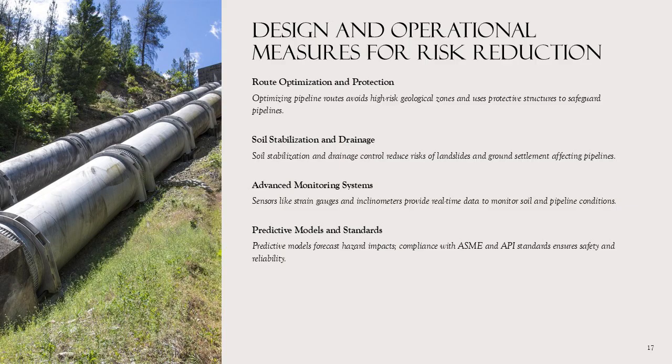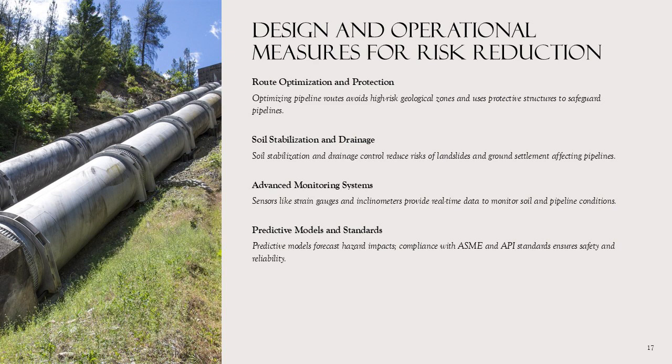Design and operational measures for risk reduction, mitigation strategies and monitoring. Mitigation strategies for buried steel pipelines under geological hazards include route optimization to avoid high-risk zones, use of flexible joints, and installation of protective structures such as retaining walls and rockfall barriers. Soil stabilization techniques and drainage control help reduce landslide and settlement risks.